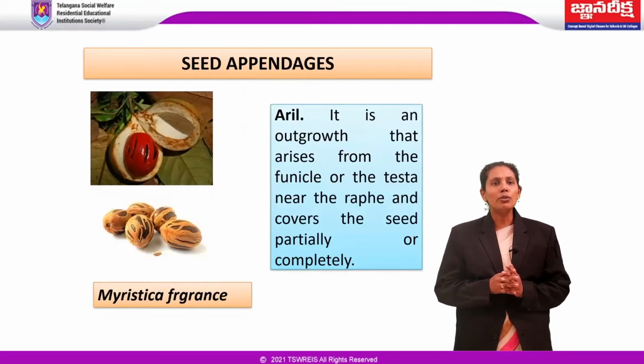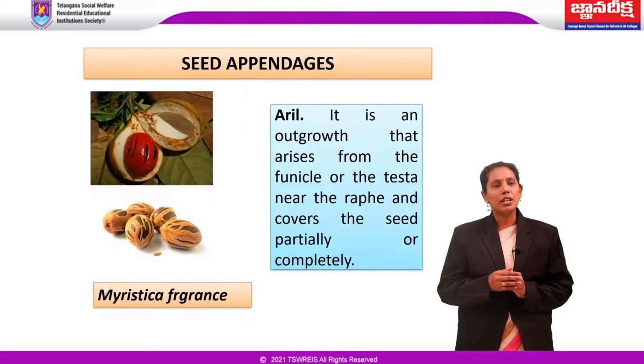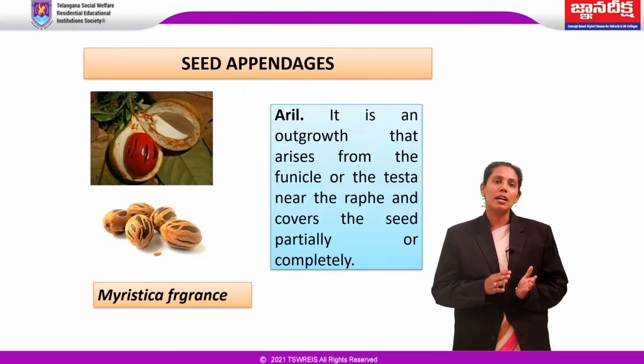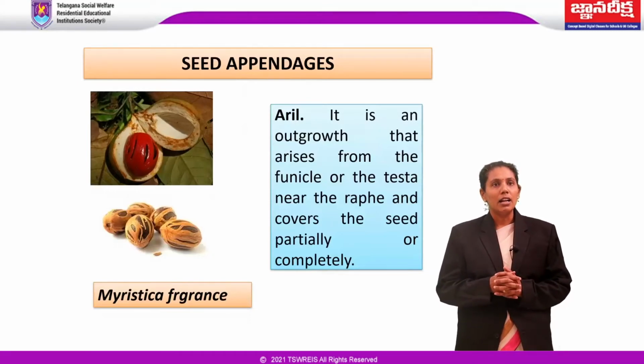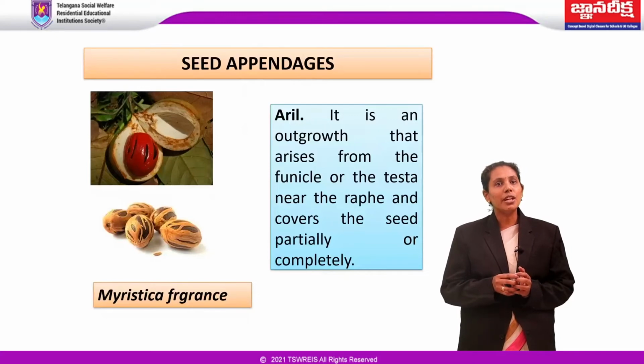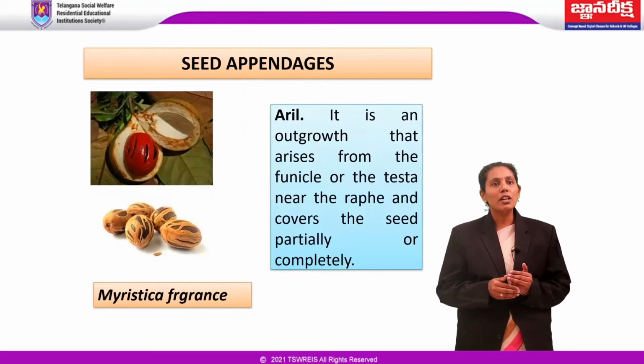It is an outgrowth that arises from the funicle or the testa near the raphe and covers the seed partially or completely. It is often referred to as the third integument. It is often fleshy or brightly colored. The edible part of lychee fruit is aril, which envelops the hard brown seed coat.